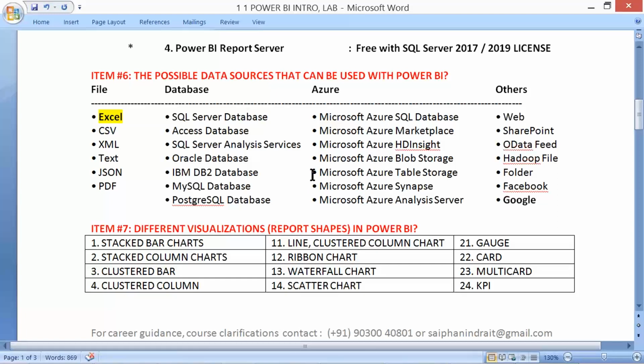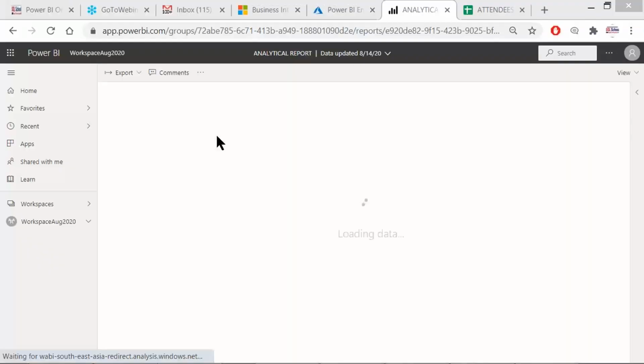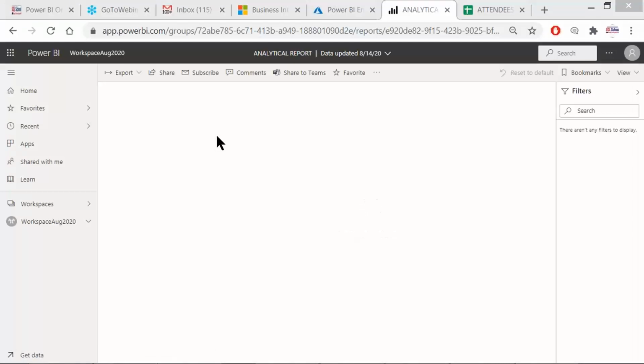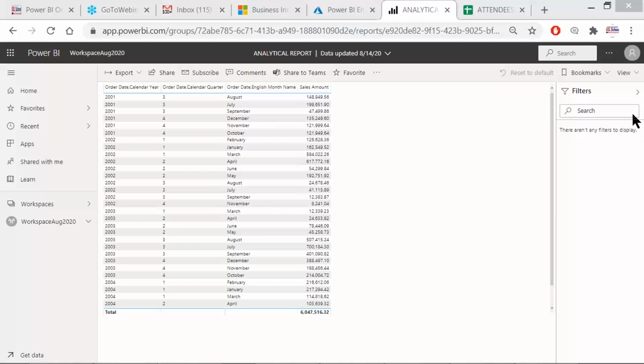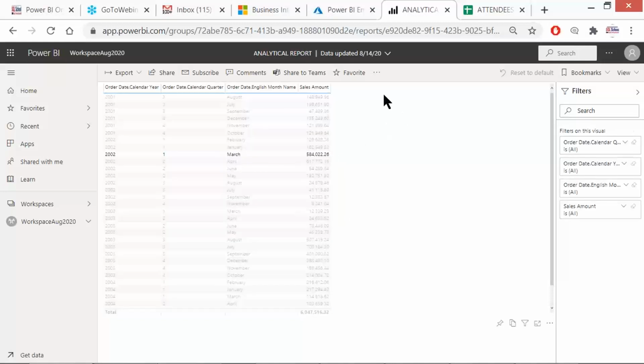Next, what kind of report shapes do we have? For example, let's go to my Power BI Cloud account to see a small basic report and how it actually looks. A small table report here. Now the customer says, no, I don't want a table, I want something else.